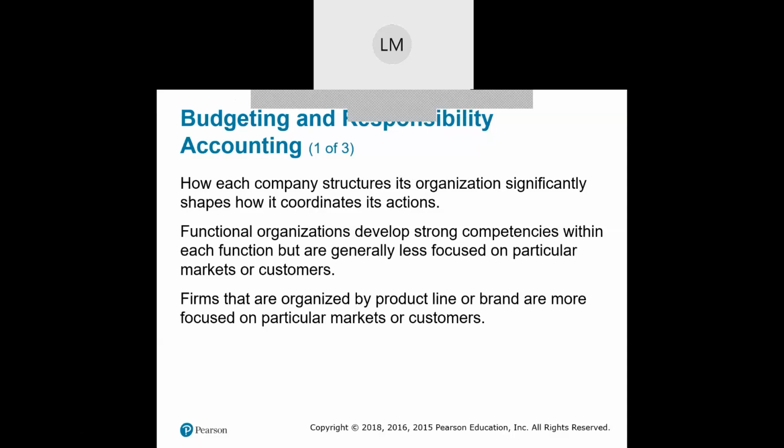So we're looking at things as a whole, as a function, but not necessarily on the individual customer or individual markets. And so firms that are organized by product line or brand are more focused on the particular markets or customers. So it depends on where our focus is, how we structure ourselves.